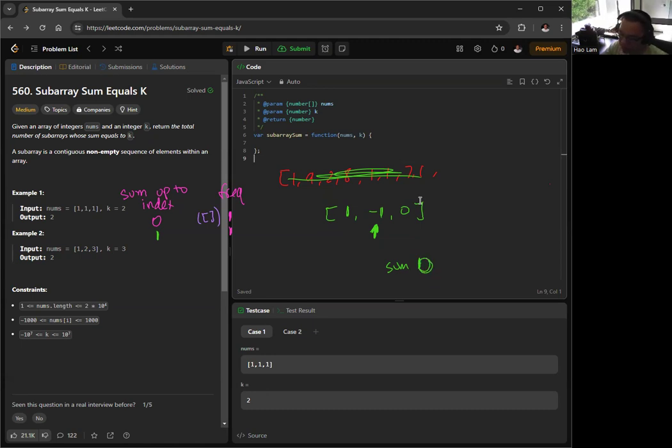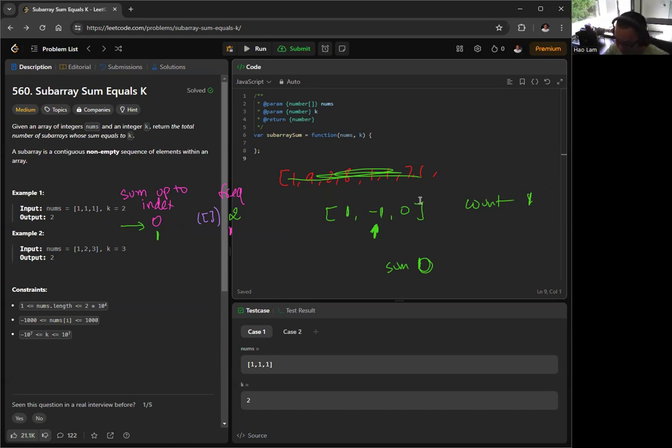How many subarrays can make up the sum of 0? We already had the answer here, which is 1, right? So we increment our count to 1. But then we also need to update this sum because we see it twice, right?